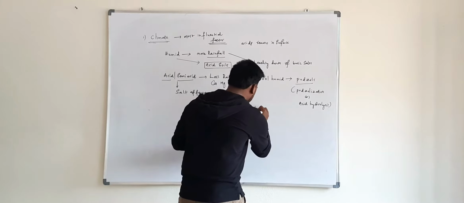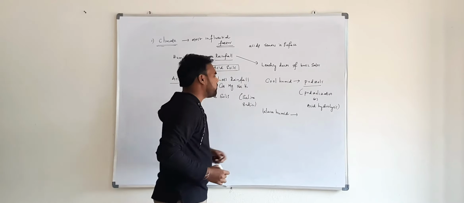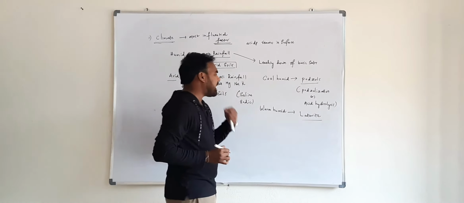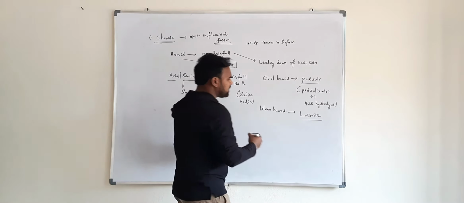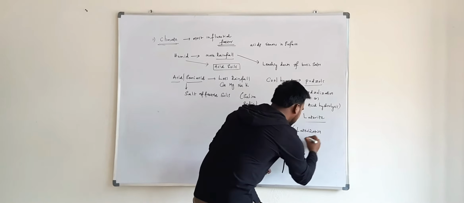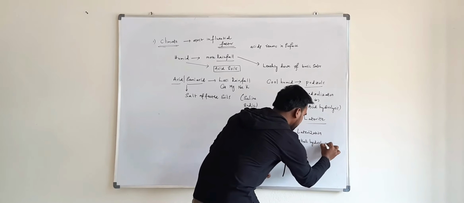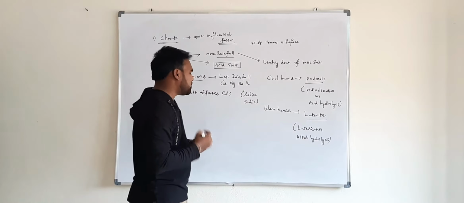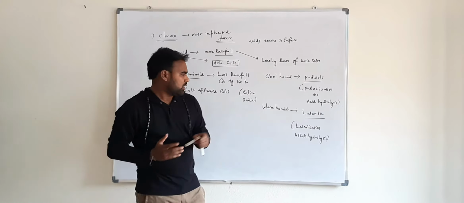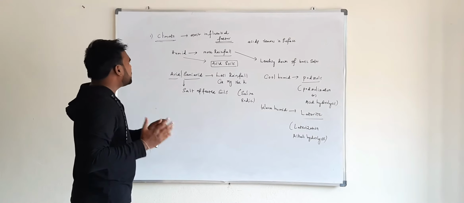In a similar way, in warm humid climatic conditions there is formation of laterite soils. Laterite soils are formed by the process of laterization. Laterization is also known as alkali hydrolysis. The definition of laterization is accumulation of sesquioxides and removal of silica. That is known as laterization. This is about the effect of climate on soil formation.